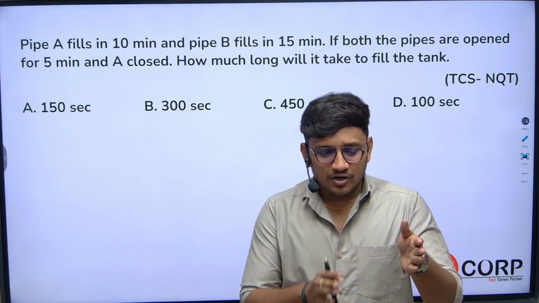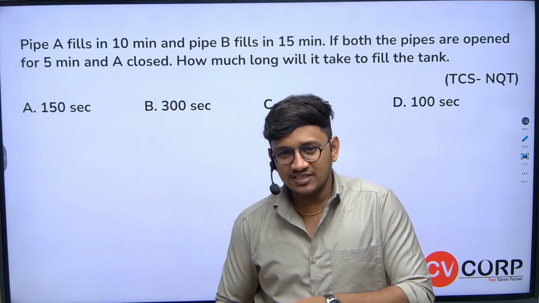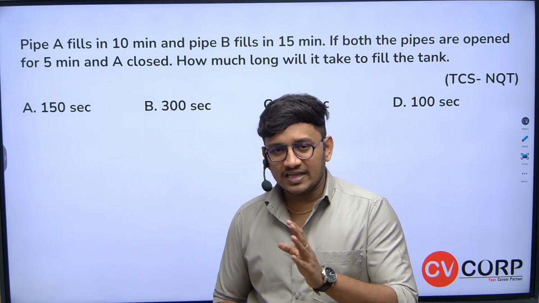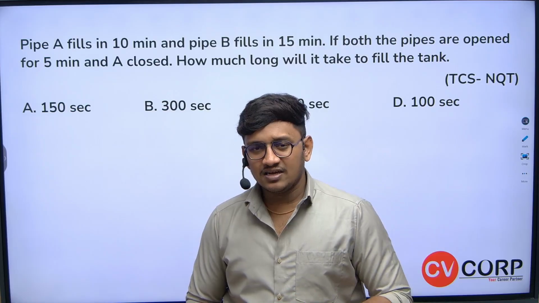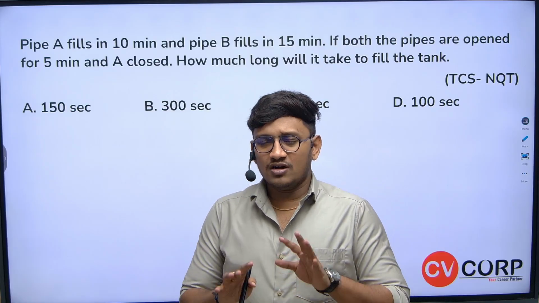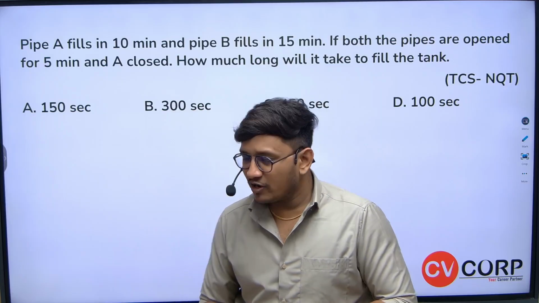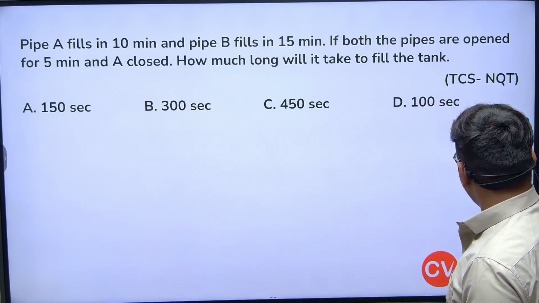Instead of person A can complete the work in 10 days, person B can complete the work in 15 days, the terminology they will give is pipe A can fill a tank in 10 minutes, pipe B can fill a tank in 15 minutes. Here don't get confused about pipes and cisterns. Cistern in the sense tank. Let's consider a scenario, you will understand this question easily.